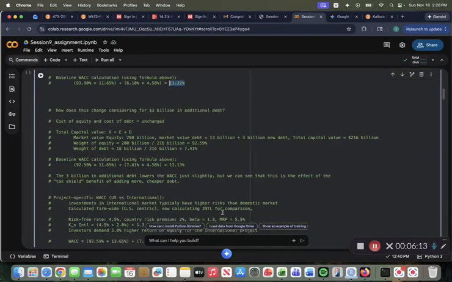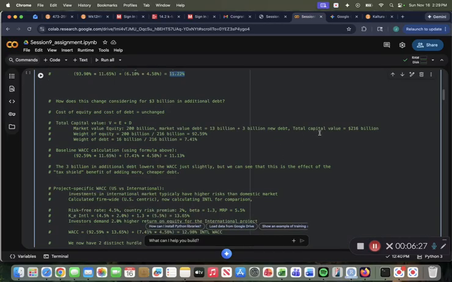So now looking at how this changes with the $3 billion in additional debt, the cost of equity and the cost of debt for our calculation will not change, but it's just the weights that will change. So with the $3 billion of new debt added, that makes our total capital value $216 billion. So 200 over 216 billion will be 92.59% for the weight of the equity, and then 16 billion, because we add the new debt to the existing market value debt, is 16 billion over the $216 billion, which gives us a weight of 7.41%.